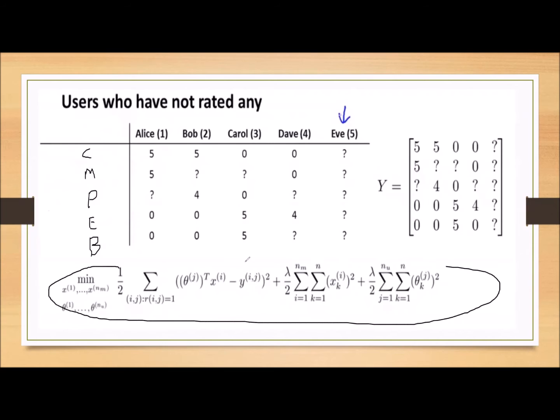For collaborative filtering, we are simultaneously finding the x and theta, the features and parameters. That's why we are using two regularization terms here, with respect to x and with respect to theta. These things we already discussed in the previous classes.